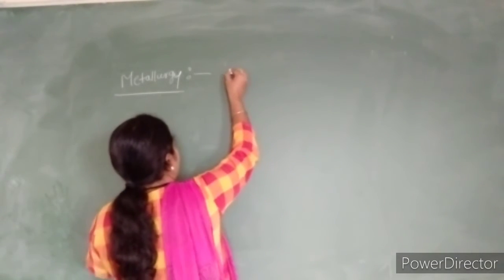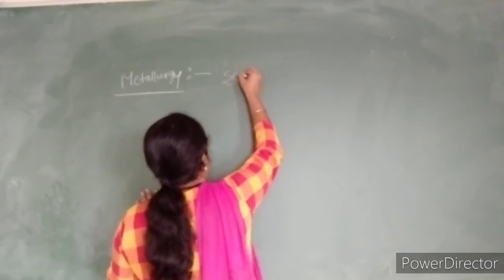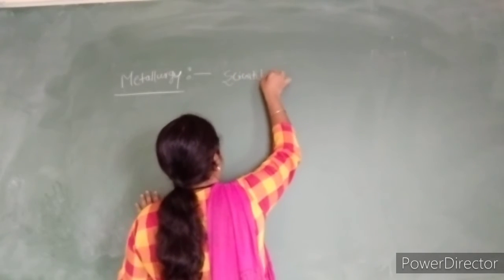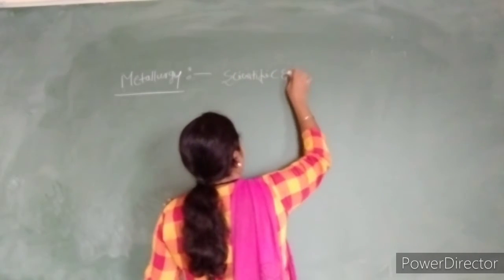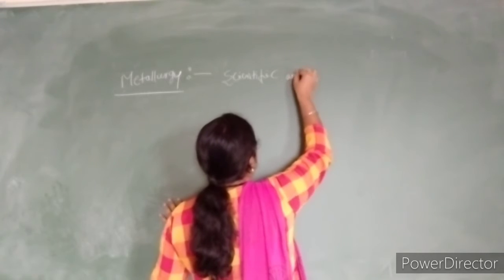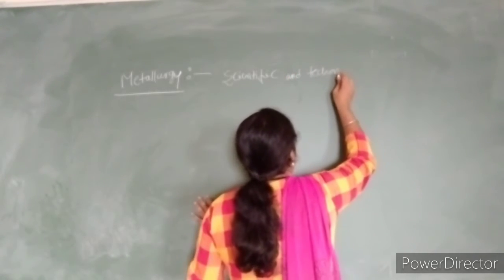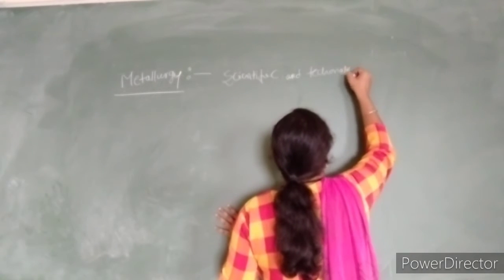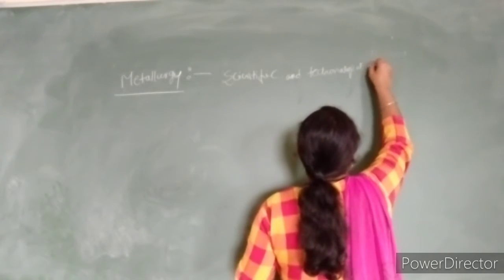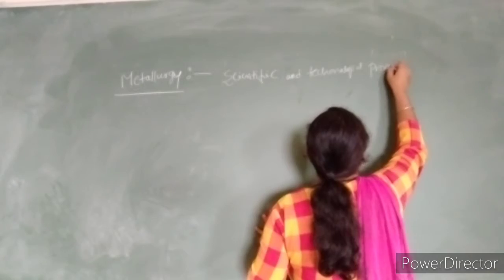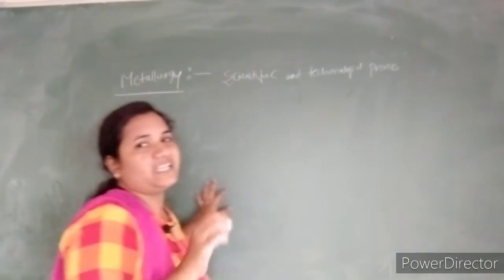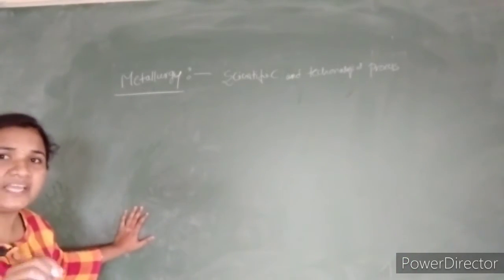for the extraction of metal from their ore.